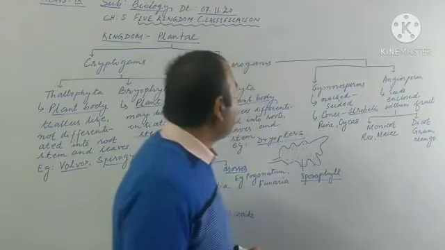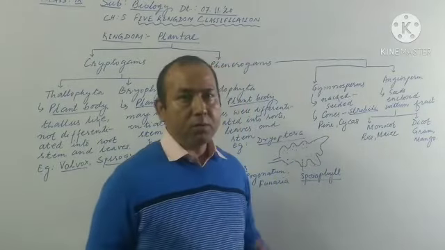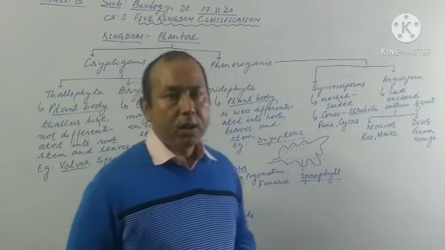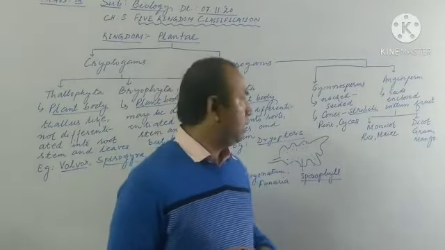Now come the angiosperms. Angiosperms are also Phanerogams, that is, they are flowering plants, but their seeds are not naked. They enclose their seeds within fruits. So angiosperms are those plants which enclose their seeds within their fruits. These angiosperms are further categorized into two groups: monocot and dicot.